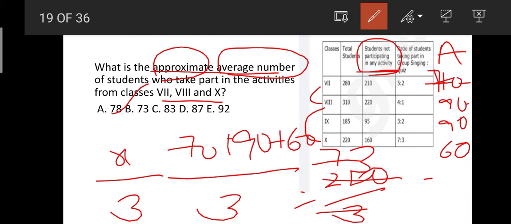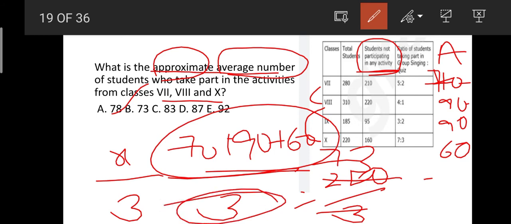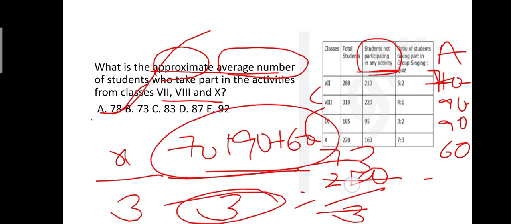Okay friends, I think you have understood the average number they have asked, so that we have taken the total number of students who are participating in activities and then divided by from how many classes we are taking the students, that is nothing but 3 classes. Okay, 70 plus 90 plus 60 divided by 3, so we got here 73. Isn't that simple? Next question.